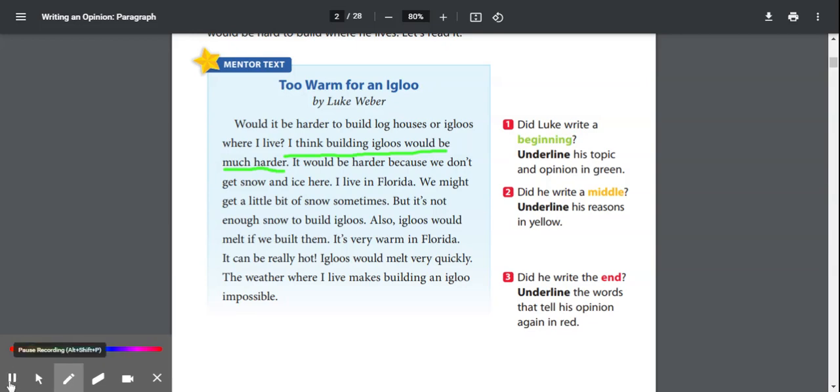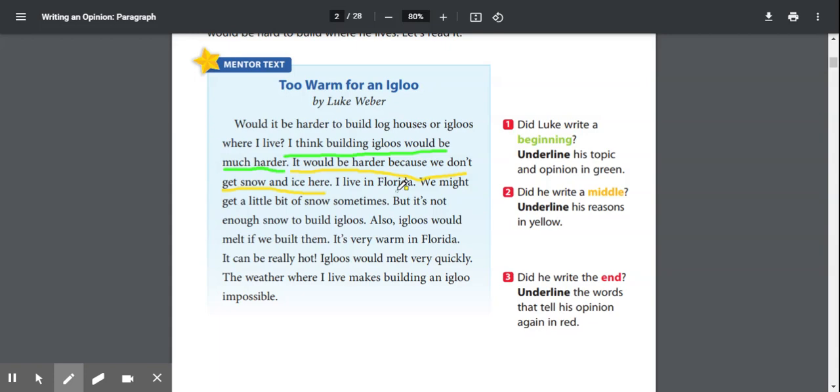All right, so we know our reasons usually start with I think blank because, I feel blank because, the reason I think blank is because. Remember, this is where we are giving our reasons, those facts that back up our opinion, and we're explaining it using words like because. So, why does Luke feel that building igloos would be hard where he lives? Well, the first thing it says is it would be harder because we don't get snow and ice here. That's one reason. I live in Florida is not a reason that it would be harder to build igloos.